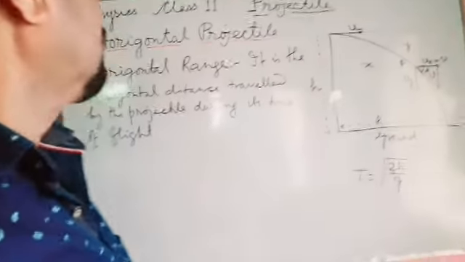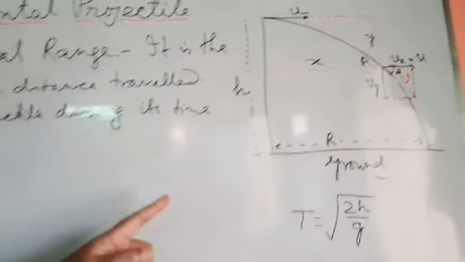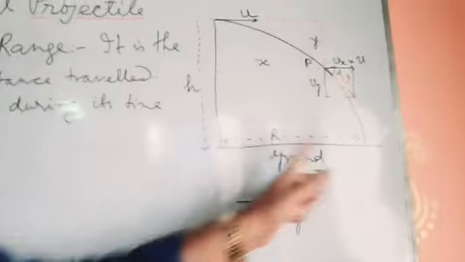Now we will calculate horizontal range. Horizontal range means the horizontal distance travelled by the projectile during its time of flight.